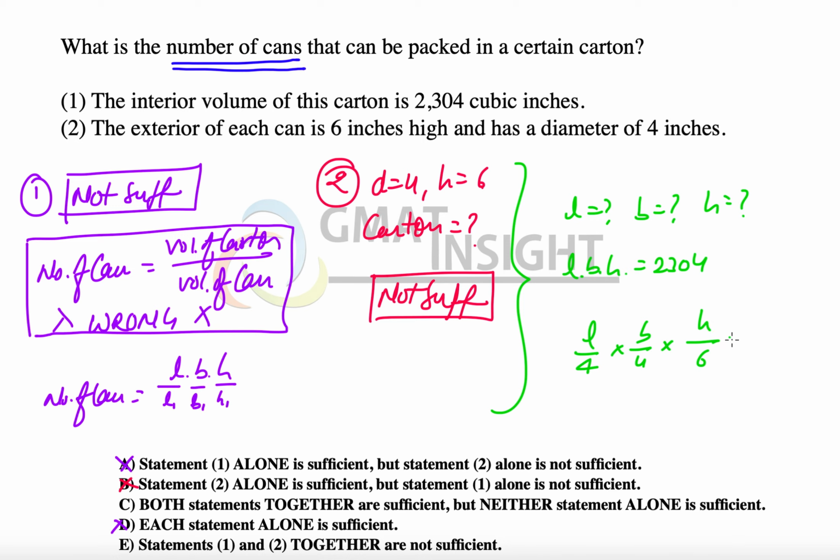But since L, B, H are unknown, therefore we say that the combined information as well is not sufficient, and the final answer to the question becomes option E.